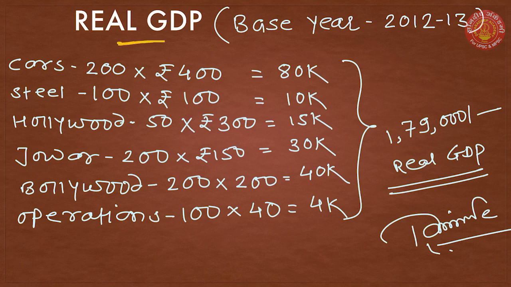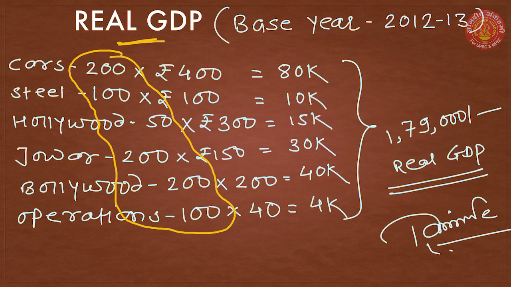So while counting real GDP, again we are going to take the total number of goods and services produced in 2020 itself.